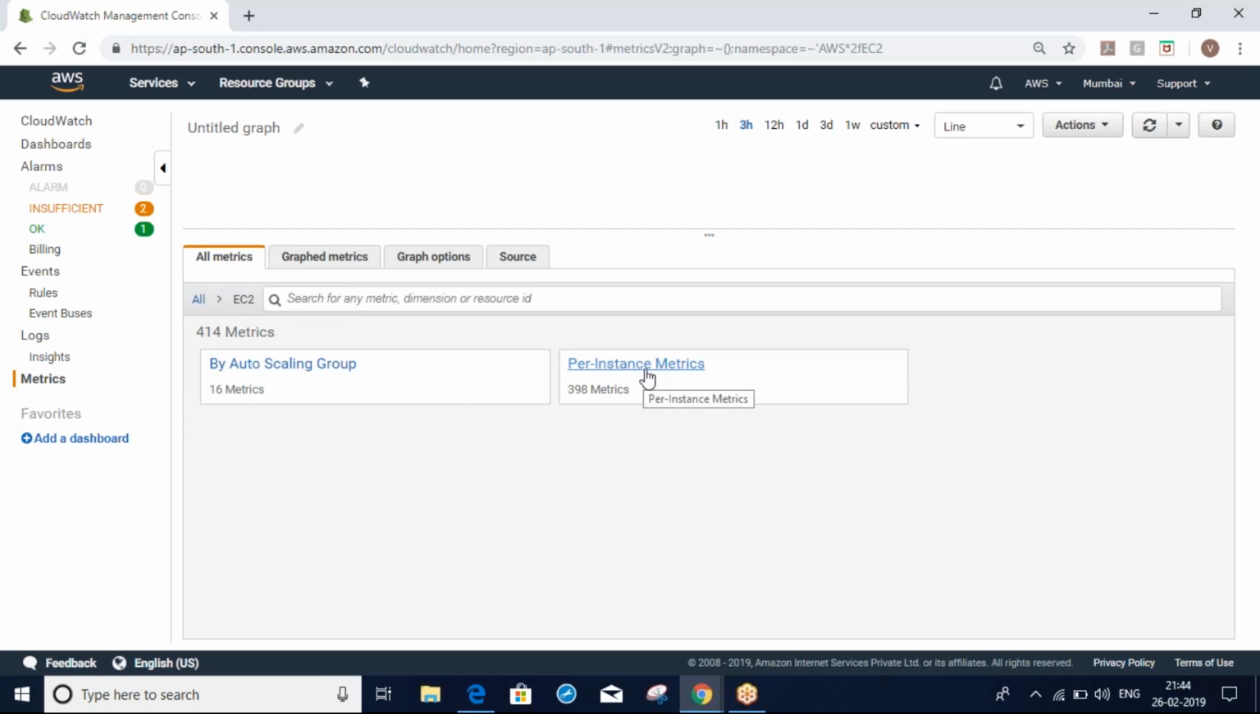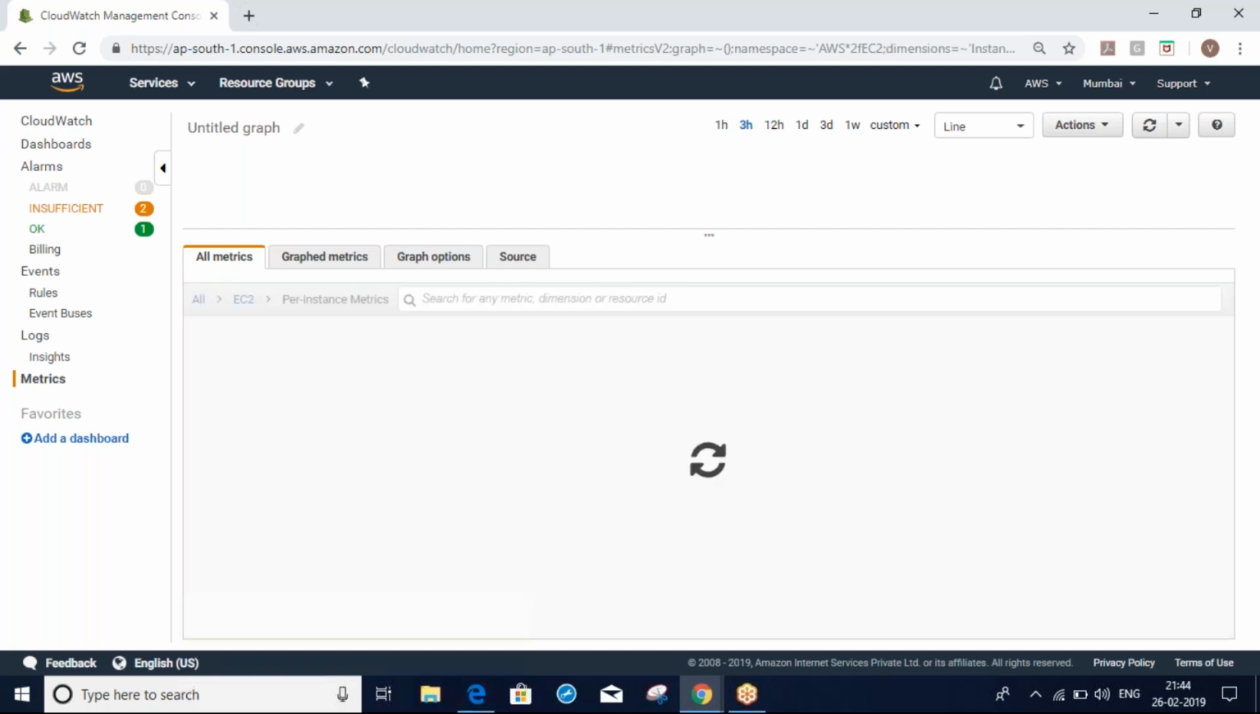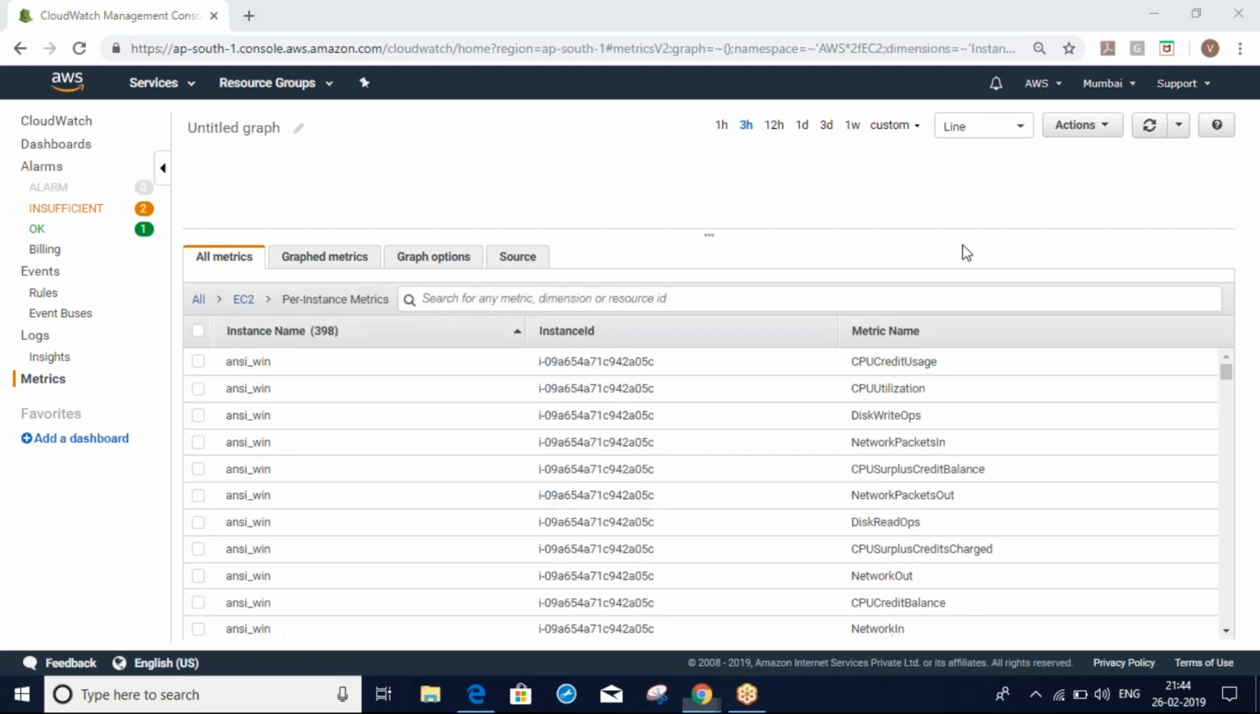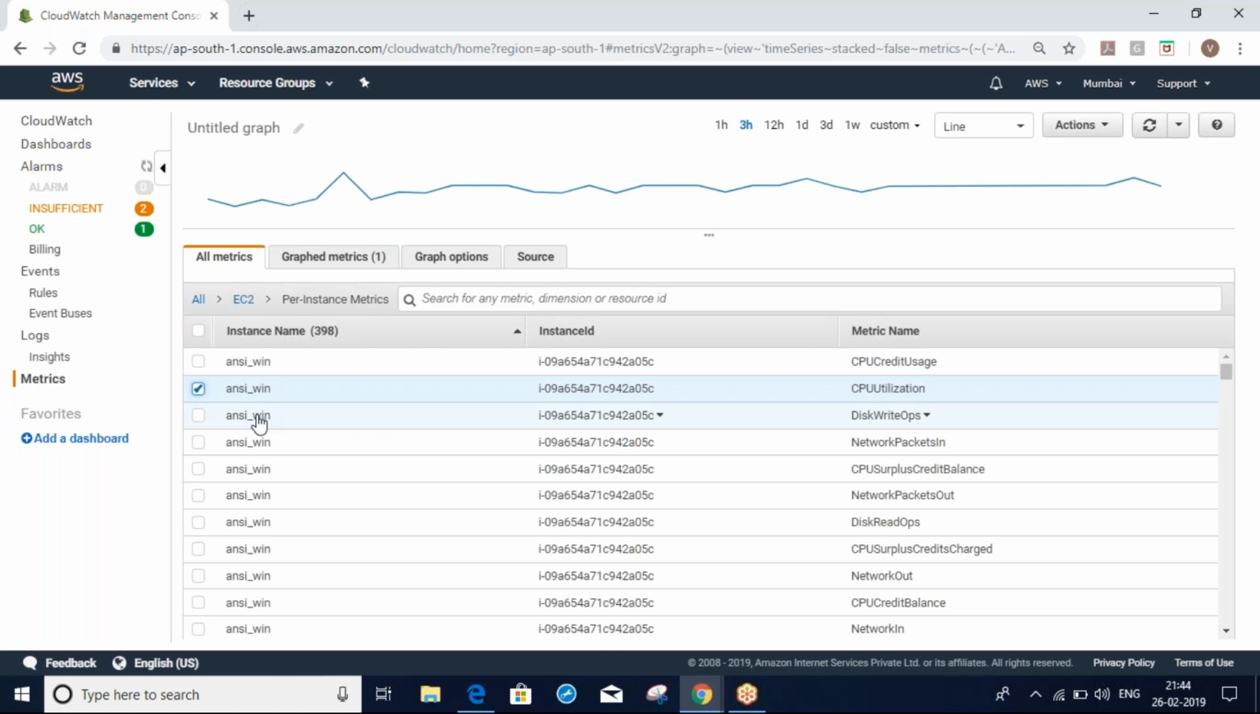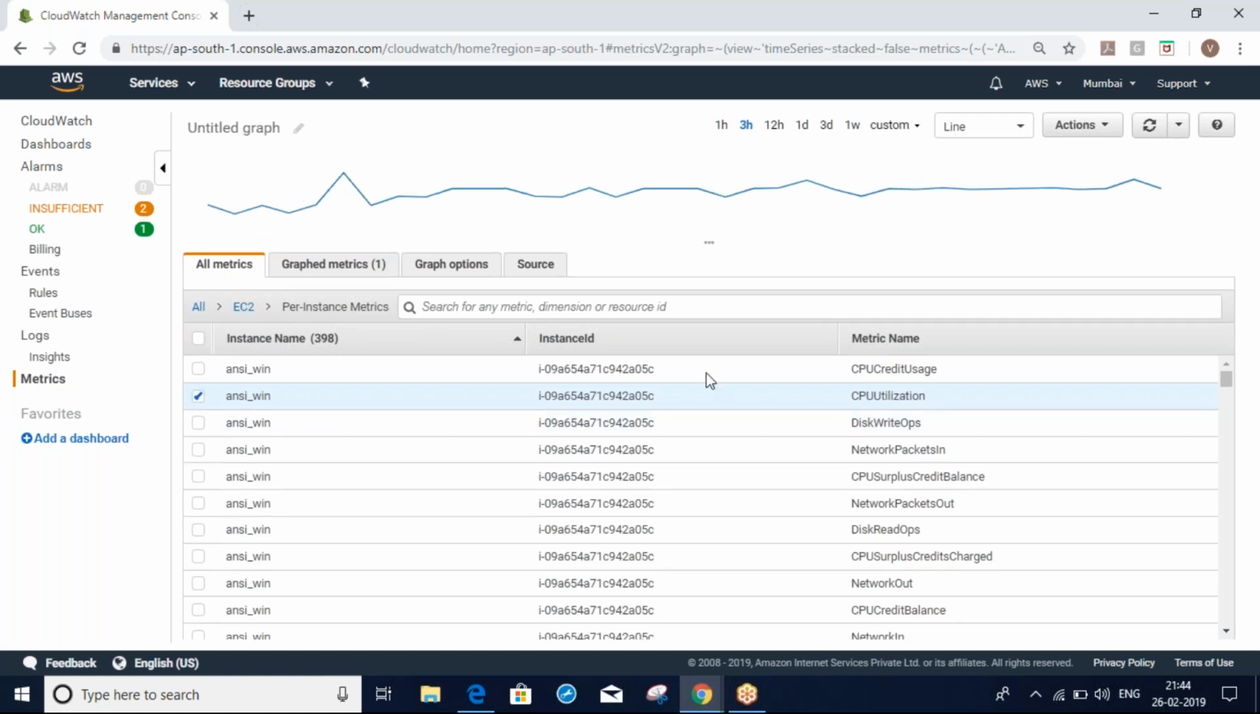These are the default metrics: CPU credit usage, CPU utilization. For example, I want to monitor my CPU utilization for an Ansible Windows node, from one server. Okay, you can see. So we can create a graph like this. It will create a graph.